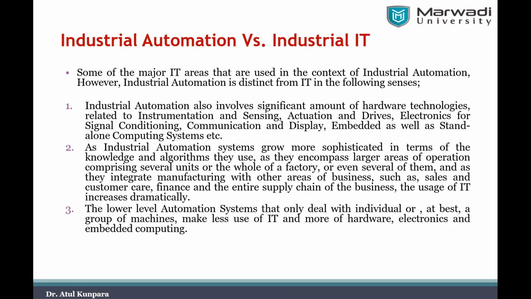But industrial automation also has a hardware part. It is not just a software computing action. Besides software computation, in industrial automation we also need sensors and instrumentation for measurement. Instrumentation means we have to measure the parameters of the plant. We have to sense particular parameters like temperature, pressure, and others.